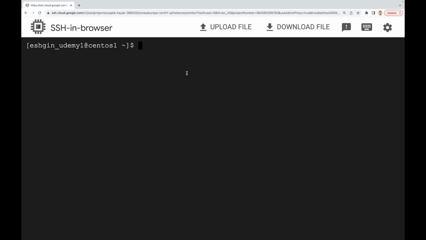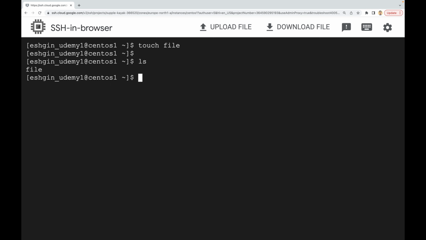Let's start creating files. For that, we're going to use the touch command. So first of all, you have to provide the command itself. It's called touch. And then you have to give your argument. So in this case, the argument will be the file name. Let's say that our file name will be just file. Let's create this file. And if you do ls, it is here. You notice that I didn't give any extension for that file. So just keep in mind that Linux doesn't care about the file extensions. It just looks into the file contents and then will figure it out on its own.